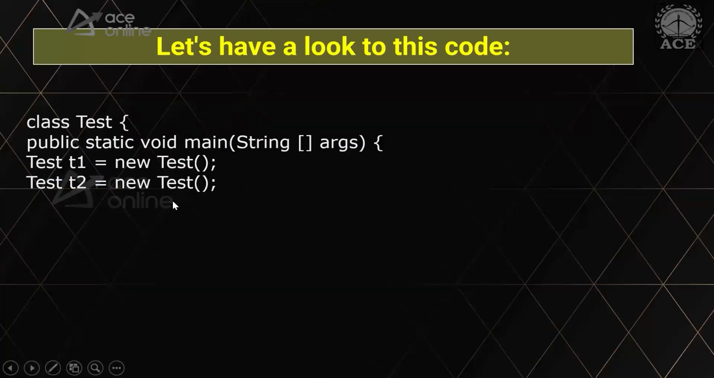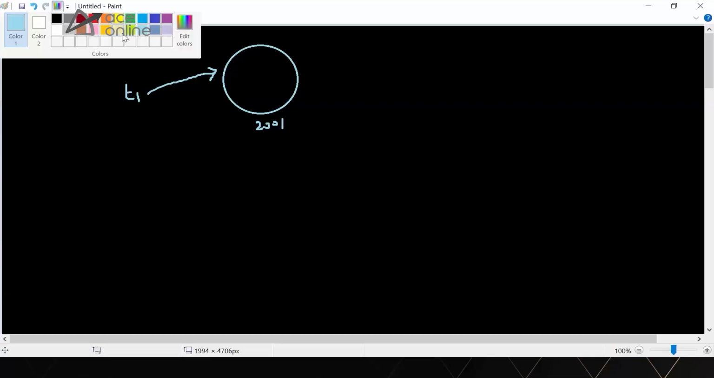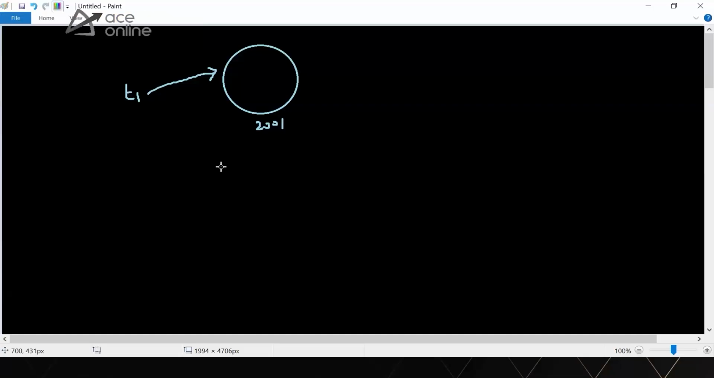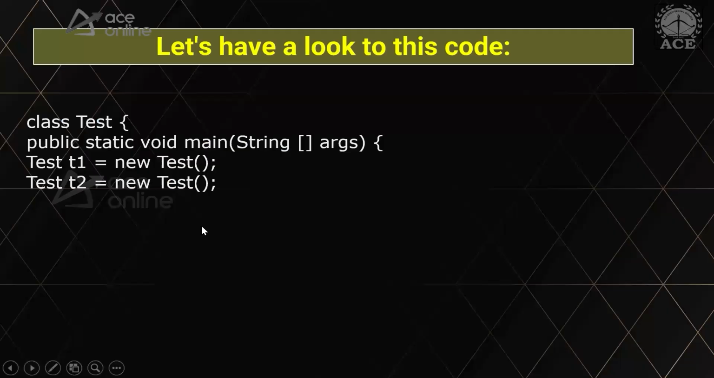When I say Test t2 is equal to new Test, again another object is getting created with another address, and then we will have t2 as a reference. So two objects are getting created. This is exactly what is happening at this particular time. Now if I have to check whether they are pointing to the same address or not, how can I do that?